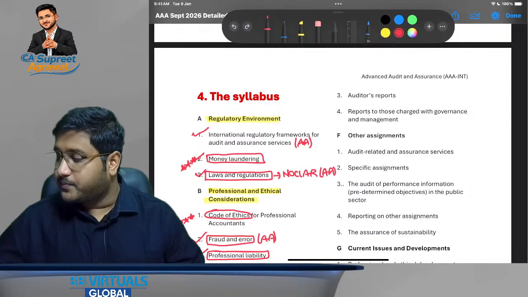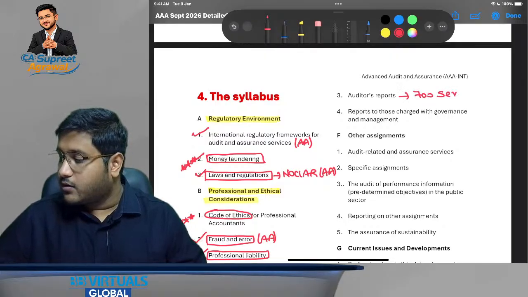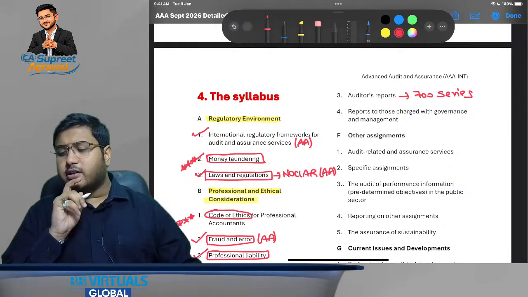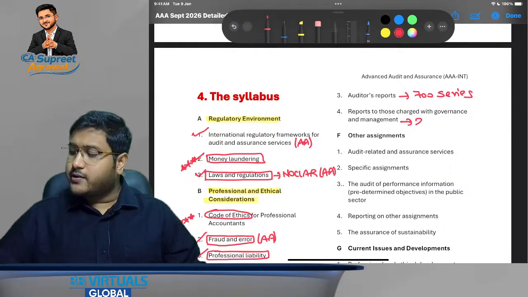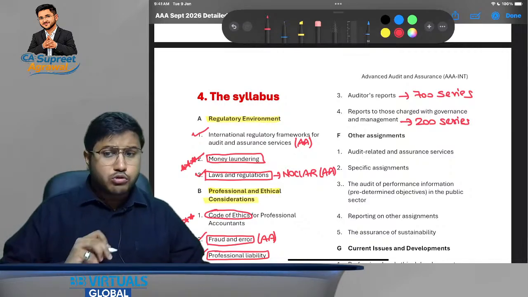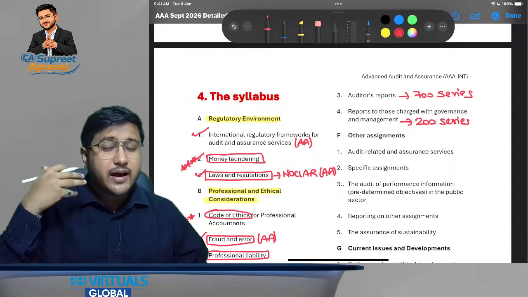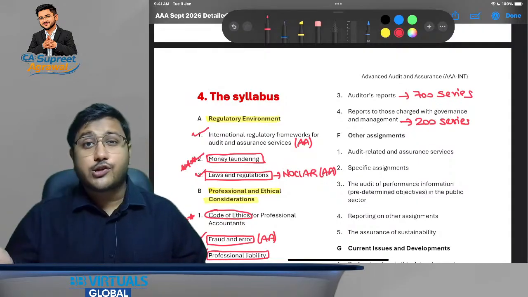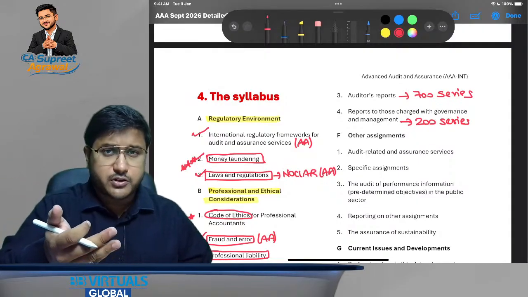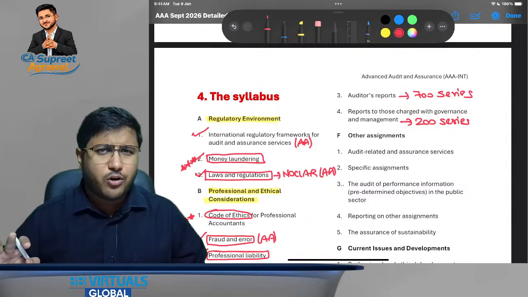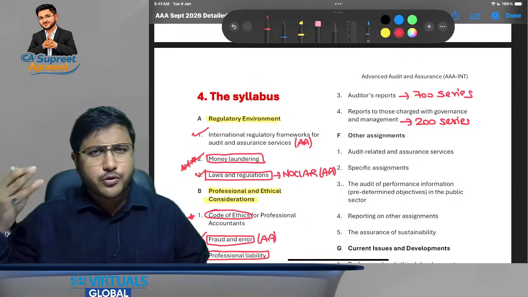This is the 700 series. Okay, now reports to those charged with governance and management. This is part of the 200 series, because here we will be discussing communication with those charged with governance. We are also going to discuss a scenario where we will be communicating with those charged with governance in case of identification of deficiency of internal control. So we are going to discover all of that, we are going to learn all of it, and you are going to love all of that.